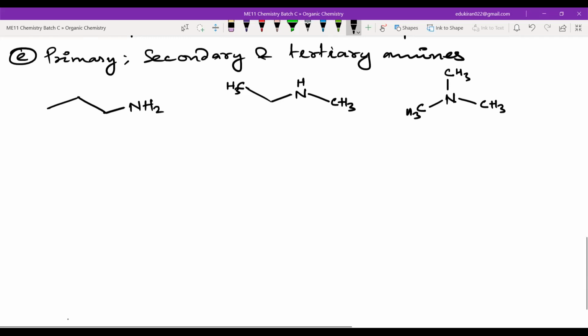Now let us try to name this. By the way, all of you, please see how many carbons and how many hydrogens and how many nitrogens. There is one nitrogen. 3 carbons are there. C3H9. There's a nitrogen. Here also 1, 2, 3 carbon atoms, C3H9, and there is a nitrogen atom. Here also there is one nitrogen. There are 3 carbons and there are 9 hydrogens. So obviously now you can see that the structures are different here, but the formula is same. So please don't write anything till now.